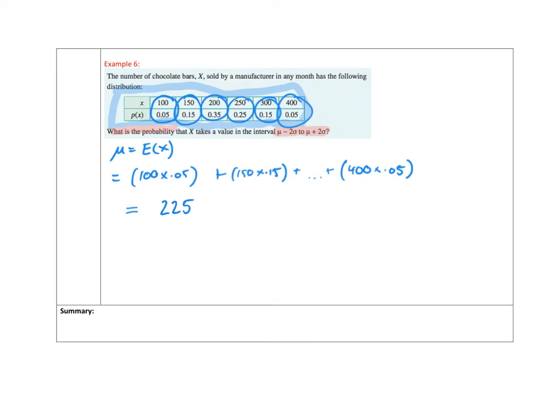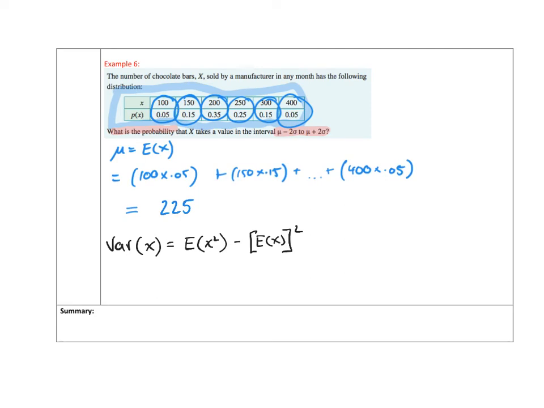So a good way to think about this is on any given month we can expect, or the manufacturer can expect, to sell 225 chocolate bars. Now we also need to find sigma so that we can find mu plus or minus 2 sigma. Well, let's start with finding the variance. The variance of x is equal to E of x squared minus our E of x, our 225 squared.